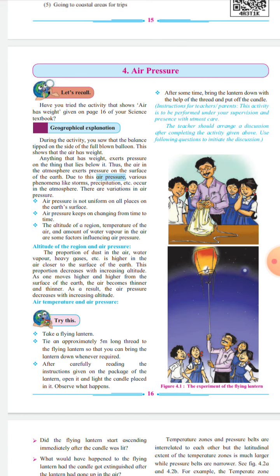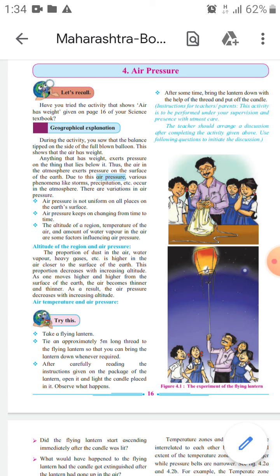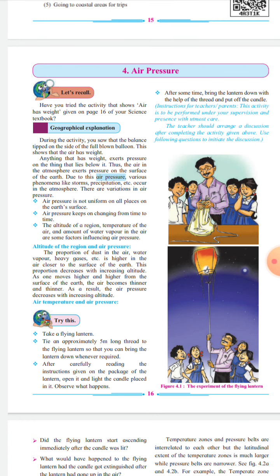The altitude of a region, temperature of the air, and amount of water vapor in the air are some factors influencing air pressure. Which factors? That is the altitude of the region and air pressure. That is the first factor which depends upon the air pressure: altitude of the region. The proportion of dust in the air, water vapor, heavy gases, etc. is higher in the air closer to the surface of the earth. This proportion decreases with increasing altitudes.